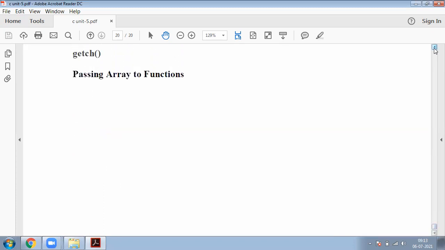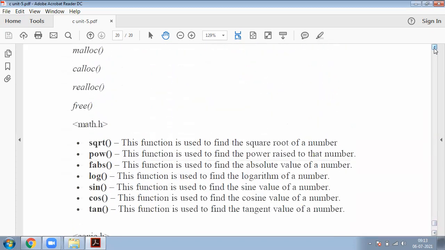Okay, now coming to another file, and that is math.h. What is the meaning of math.h? This is another standard library. It consists of different types of mathematical functions like sqrt, pow, power, fabs, log, sin, cos, tan. These all are some mathematical functions.